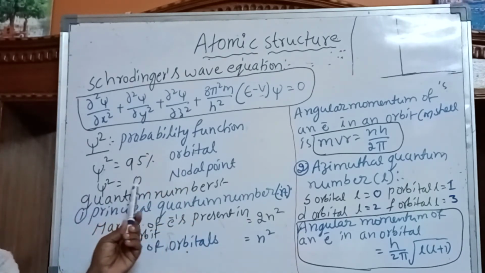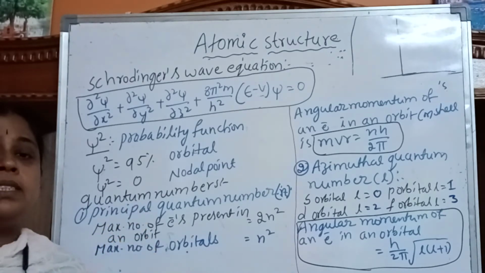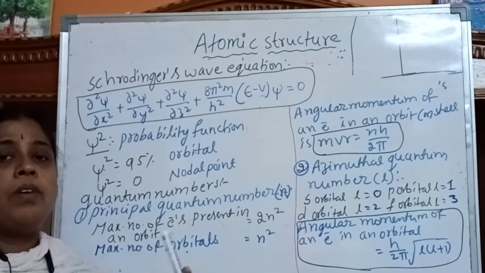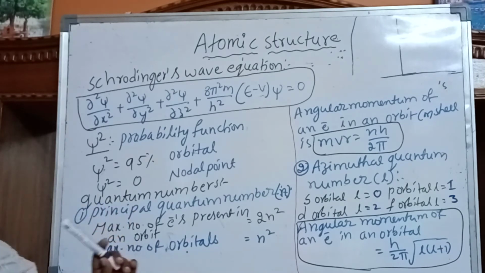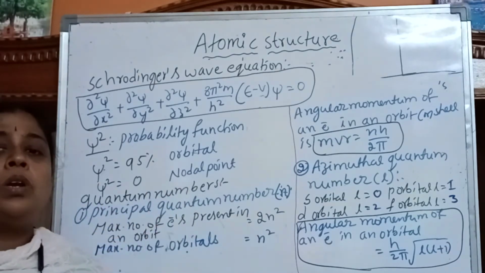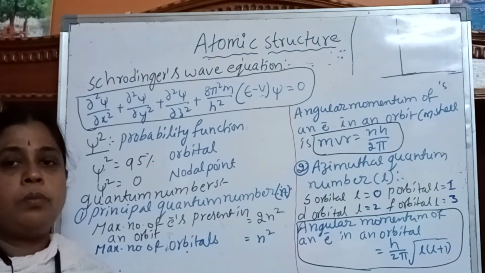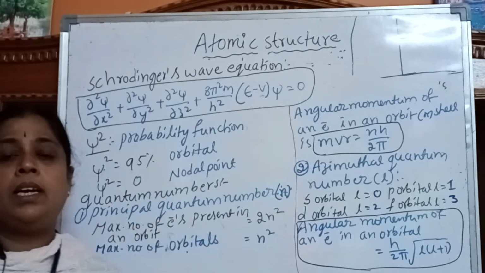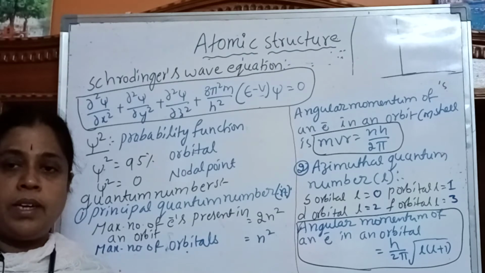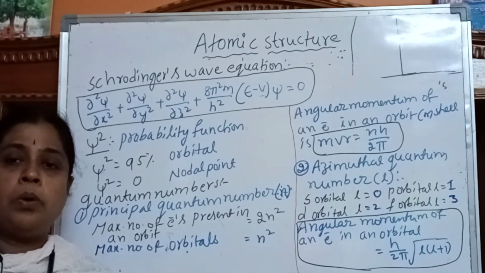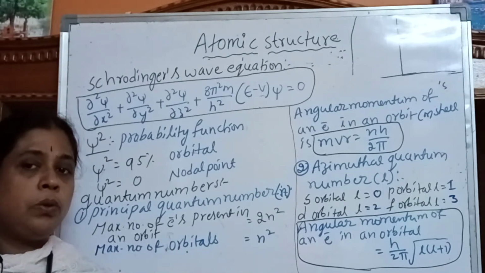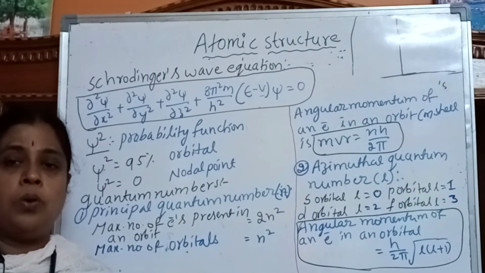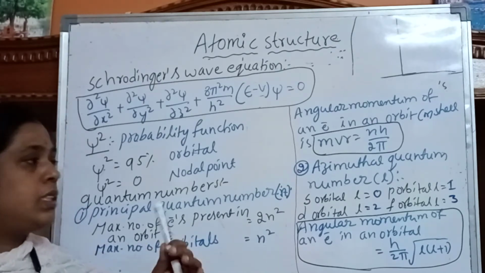So next, psi square is equal to 0. In some places, the probability of finding an electron is 0. Such a point is called a nodal point or node. Nodal points are of two types, radial nodes and angular nodes. How to calculate these radial nodes and angular nodes for an orbital, we can discuss later.